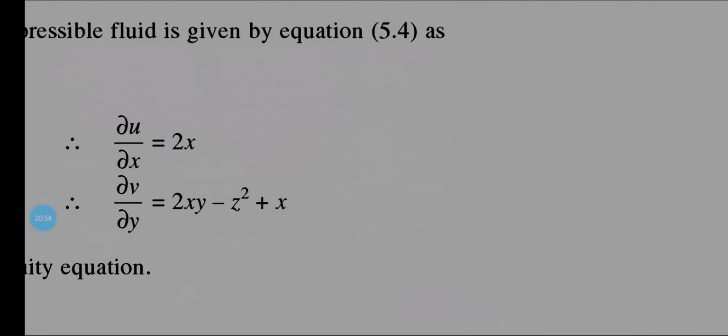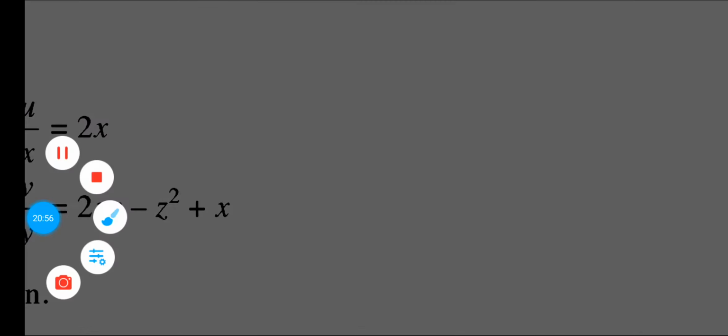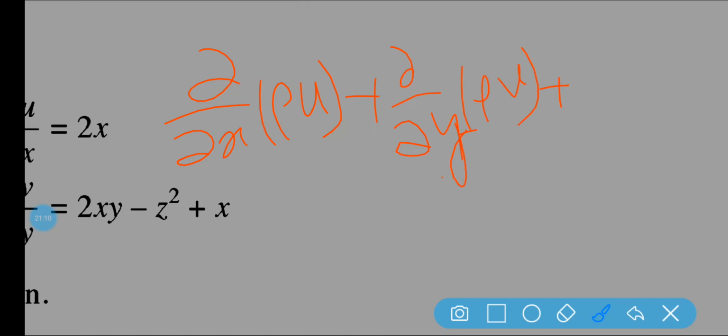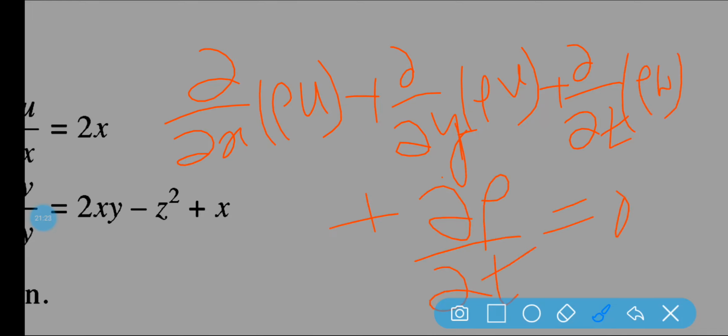At that time the equation will be del x of rho u plus del y of rho v plus del z of rho w plus del rho by del t is equal to 0.